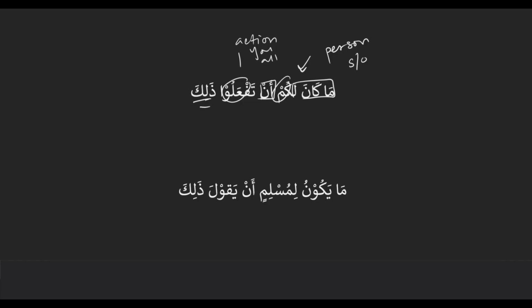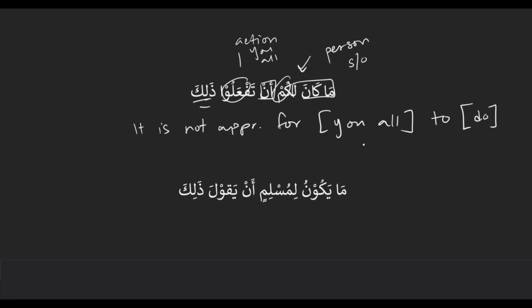And the translation? It is not appropriate, that part is always the same. It is not appropriate for you all, that's our someone. And then to do that. Do is our action, and we have a receiver there, to do that. We're not going to say it's not appropriate for you all to you do, we don't have to mention it again because we already said you all here, and that doesn't really sound right in English.